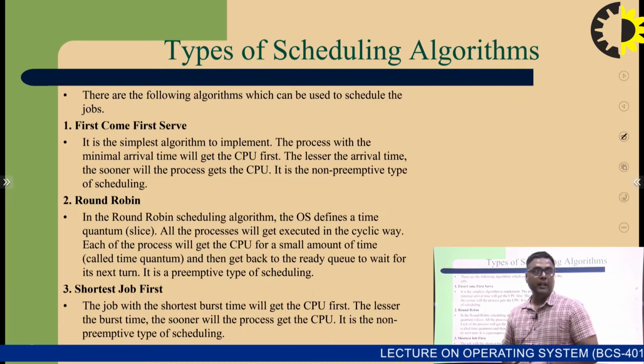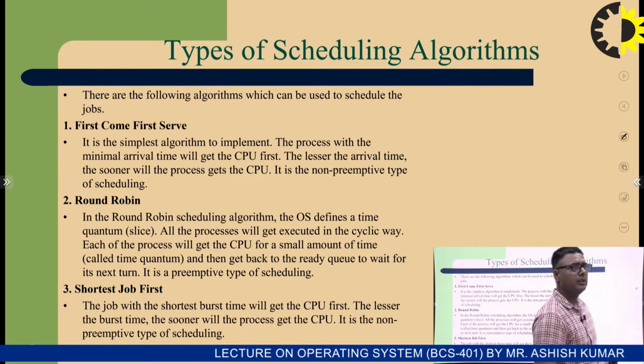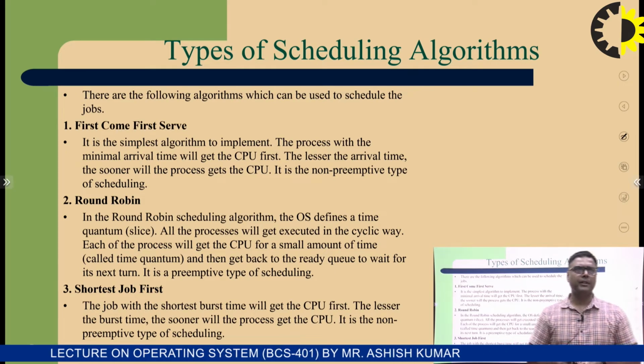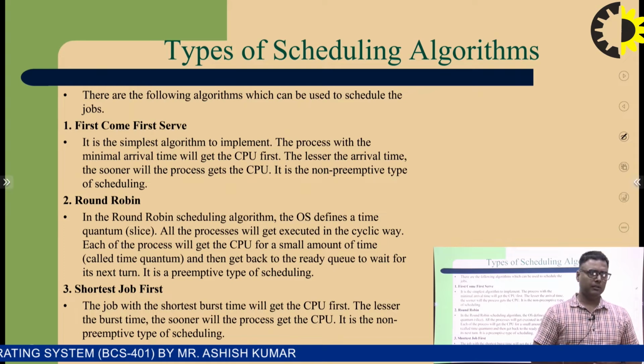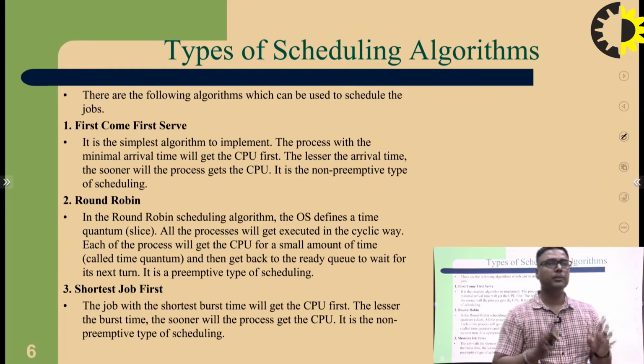Types of scheduling algorithm. Many scheduling algorithms are given, and some are mentioned here. First come first serve: a number of processes are there, and if one process comes first, it is executed; if another process comes, then it is executed next. It is also called a non-preemptive type of scheduling.